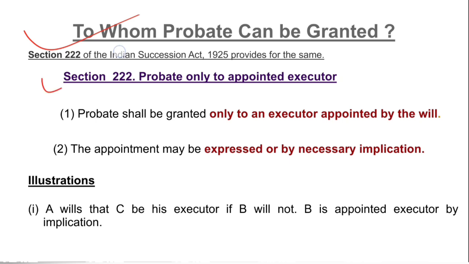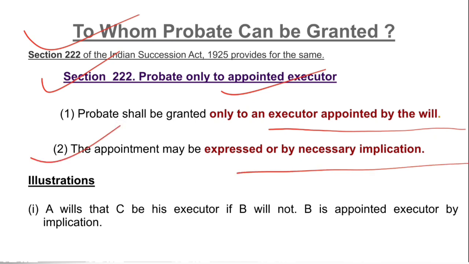So section 222 of the Indian Succession Act provides that probate is granted only to an appointed executor. So the probate shall be granted only to the executor appointed by the will. So the will must talk about the person who shall be the executor, and only to that person the probate shall be granted, and the appointment may be express or by necessary implication.